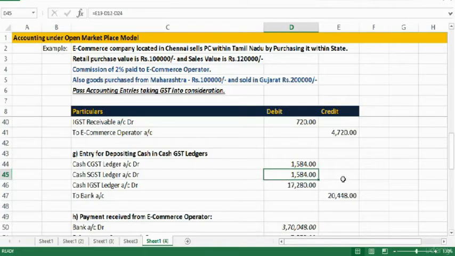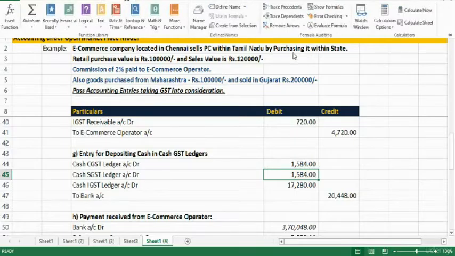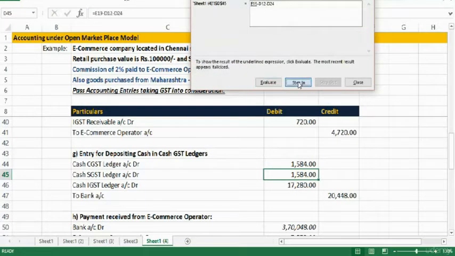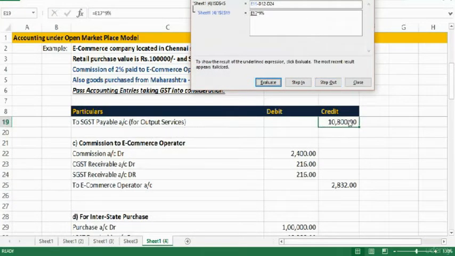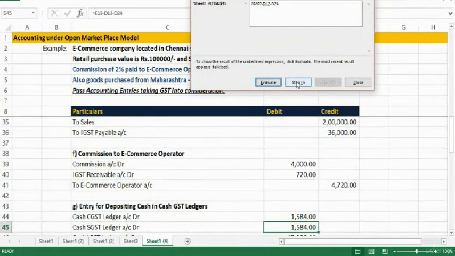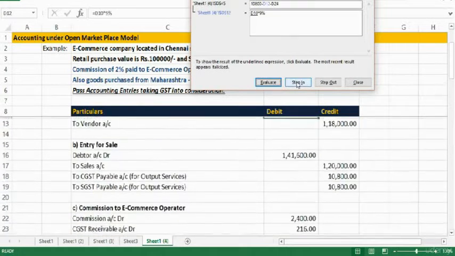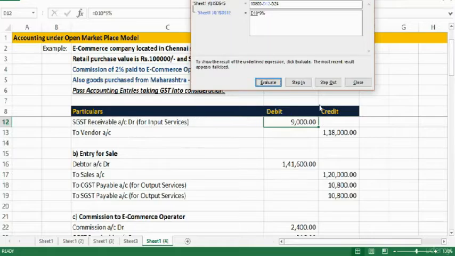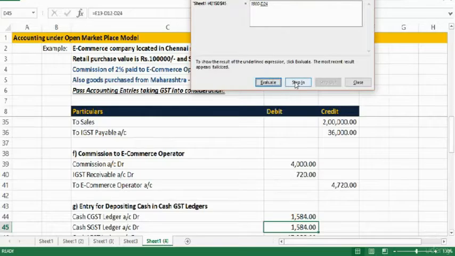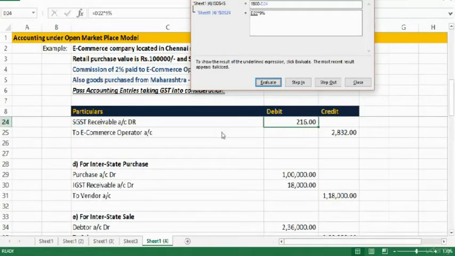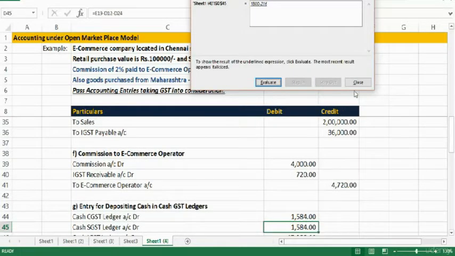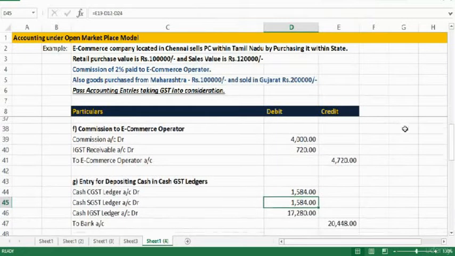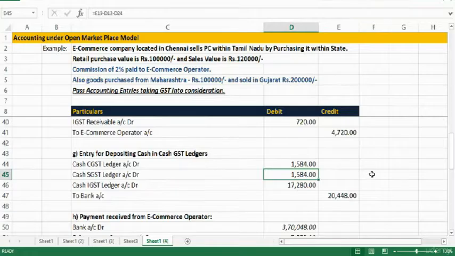Similarly, we'll see what is the position in cash SGST ledger. Let me take you through. What is payable is 10,800. We'll deduct what has already been paid in different forms. SGST receivable when goods are purchased 9,000, so that is deducted. Then 216 SGST receivable on commission, so that is also deducted. It means balance payable is 1,584, so that is debited in cash SGST ledger account.